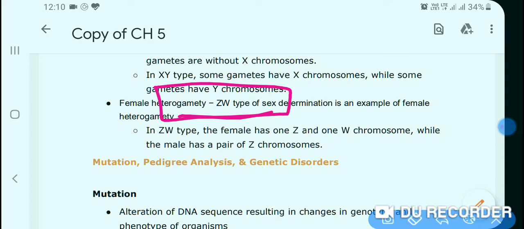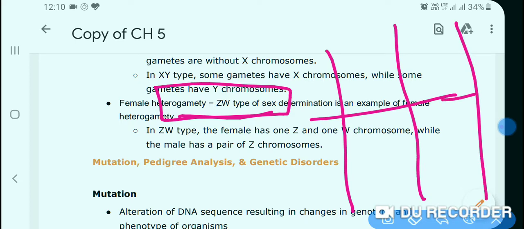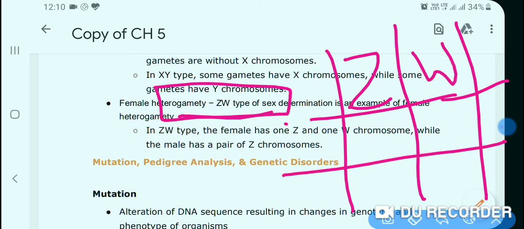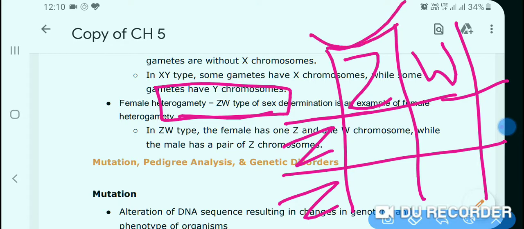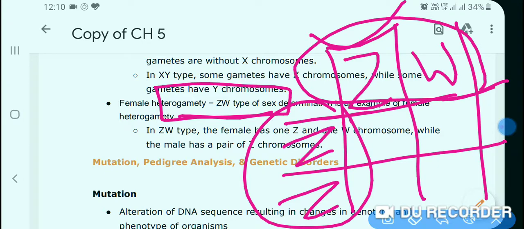The female contains ZW and male contains ZZ. Female is heterogametic and male is homogametic. Male has two Z chromosomes but female has one Z chromosome and one W chromosome.